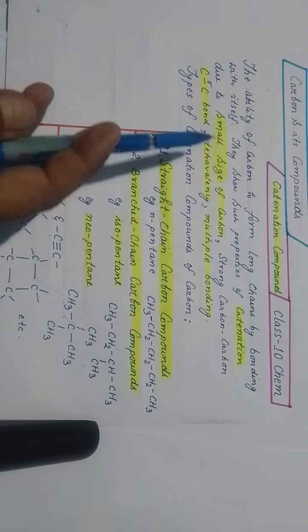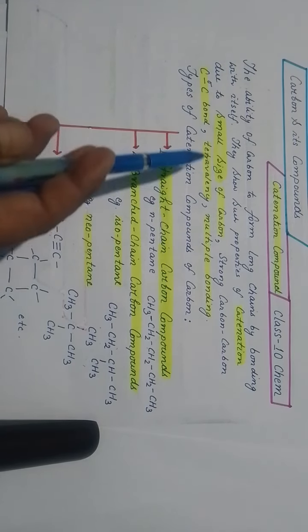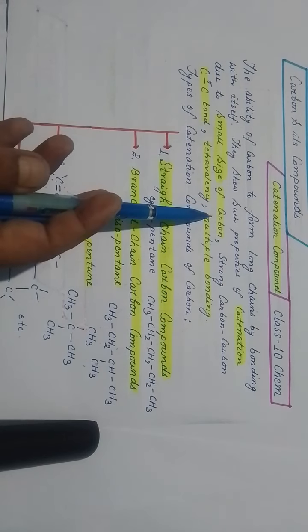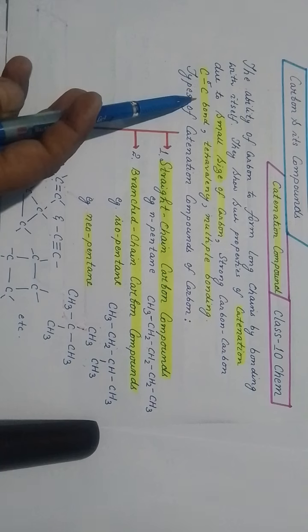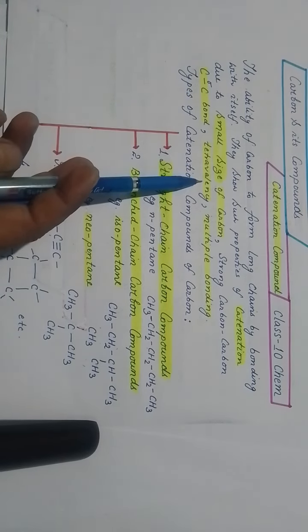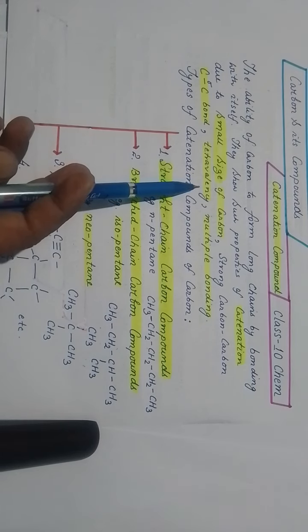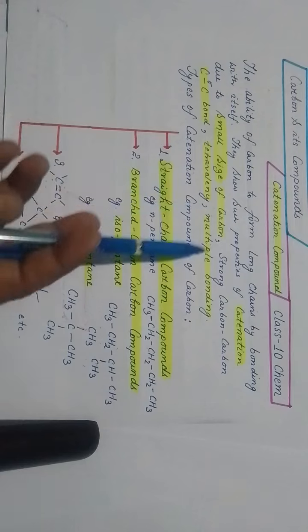And why is it possible? Because, as we have seen in the case of graphite and diamond also, all the carbon bonding is single bond. Because of the small size of carbon, a sigma bond is there. A sigma bond means a single bond, which is very difficult to break, and they form a very stable compound. Tetravalency means carbon has a valency of four.